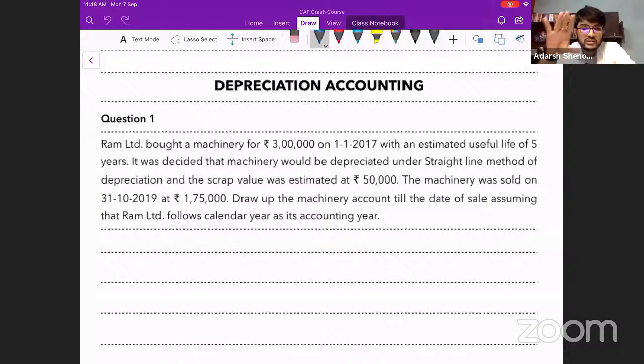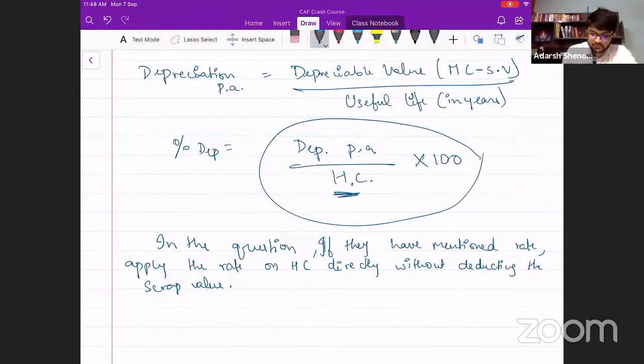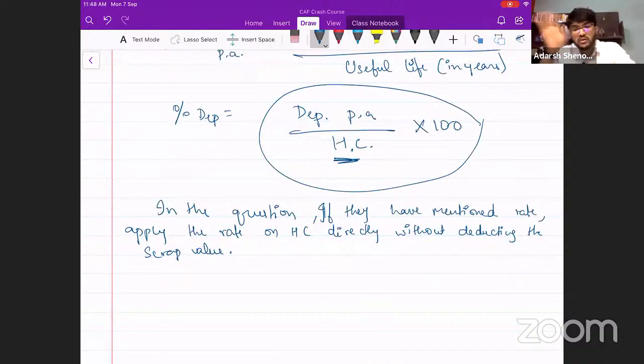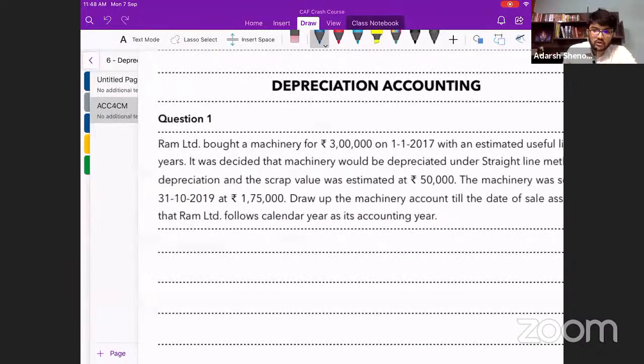Ledger accounts, I will do for one or two problems, but you can fill in the ledger accounts, right? That is just writing the calculations, the amount of depreciation and calculating the book value. I think it's very simple, elementary. So can I move on to this one?